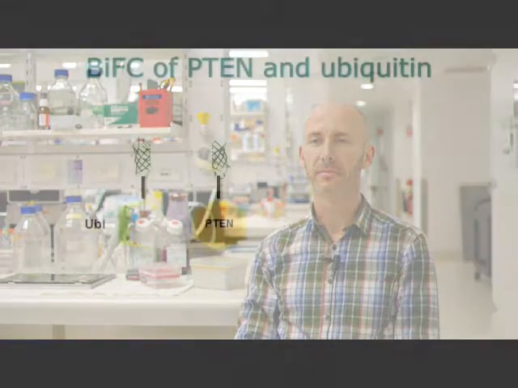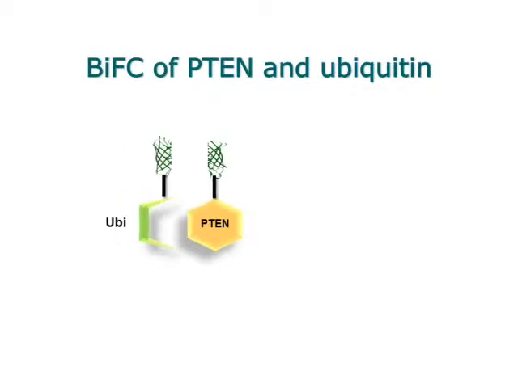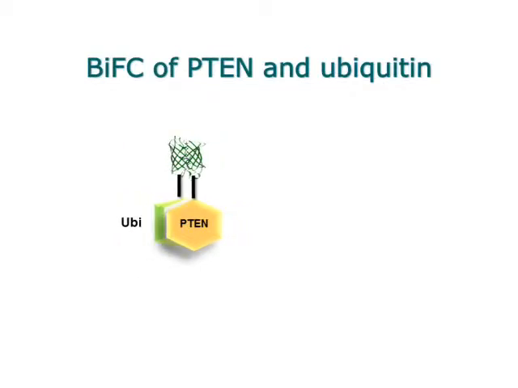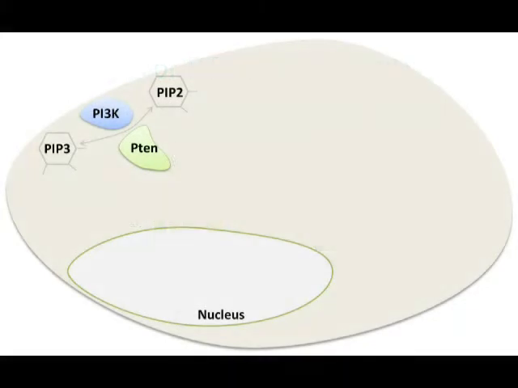vesicles in the cell. To study the trafficking of Pten, we employed a technique called biomolecular fluorescence complementation, or BiFC. The BiFC technique splits green fluorescent protein into two fragments. One fragment is attached to Pten. The other fragment is attached to a target protein, such as ubiquitin. When Pten is ubiquitinated, the two GFP fragments are brought into close proximity, allowing for the recombining of the fragments and a fluorescent signal. Using BiFC, we investigated the trafficking and localization of ubiquitinated Pten.